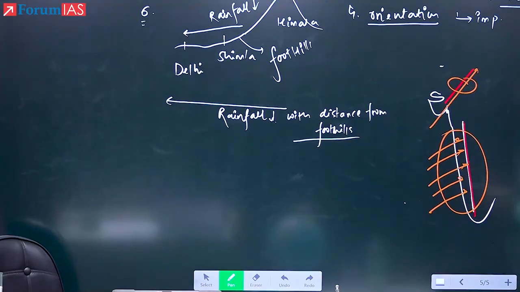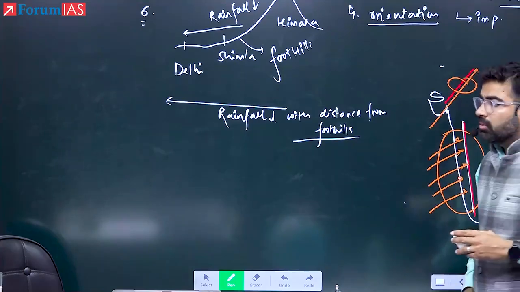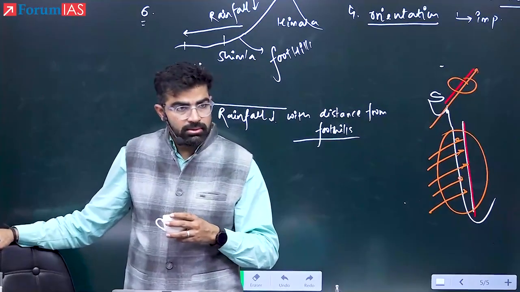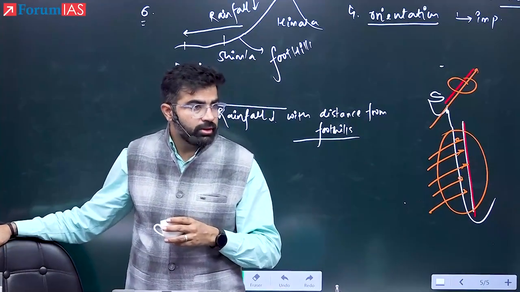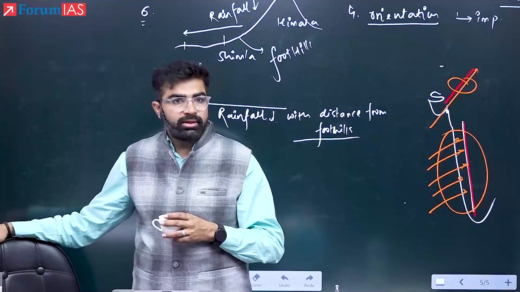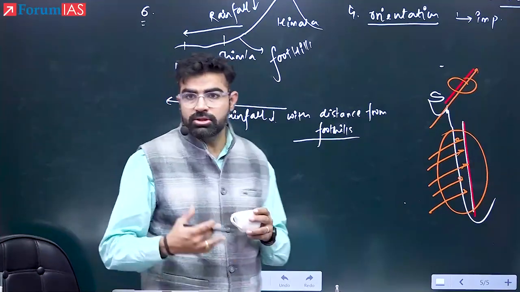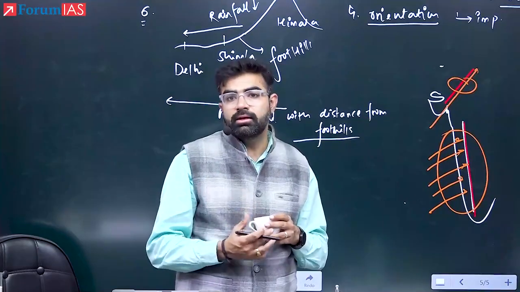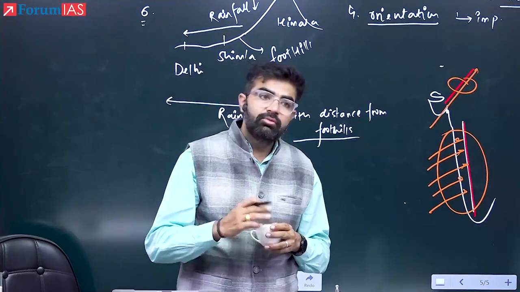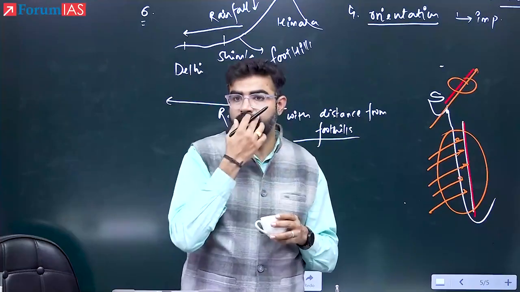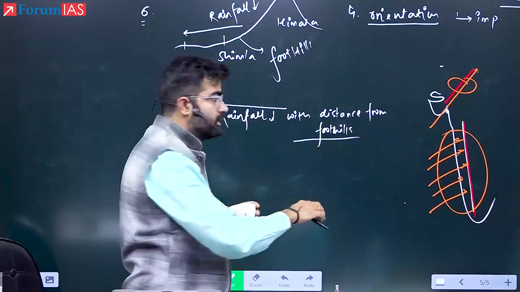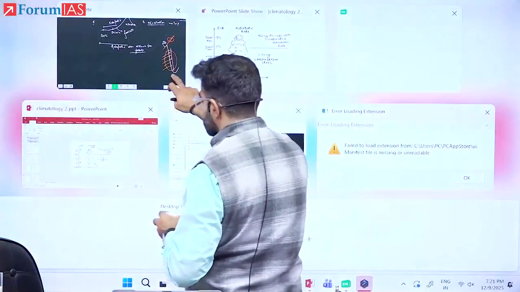Okay. Next is the last one, that is the frontal or the cyclonic. Now, in order to understand this rainfall, first we have to understand the fronts and cyclone. Then you will understand what kind of rainfall it is going to be. If we want to understand the fronts, first we need the understanding of air masses, and then we will enter into the fronts. So the next topic before going into this third kind of rainfall is air masses and fronts. Okay, so give the heading air masses and fronts.